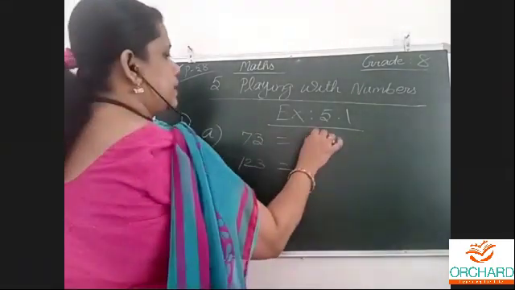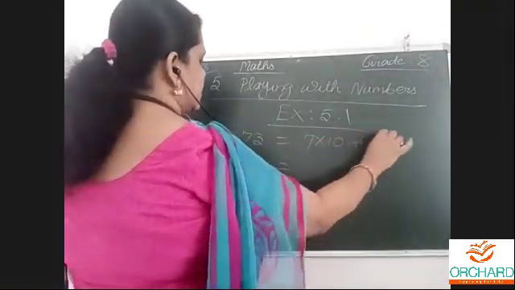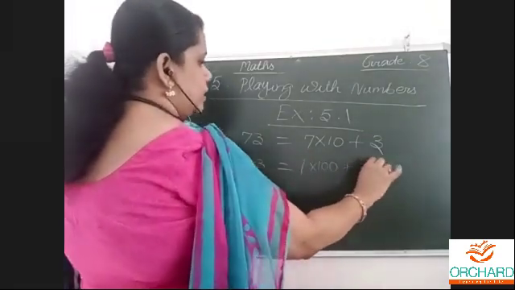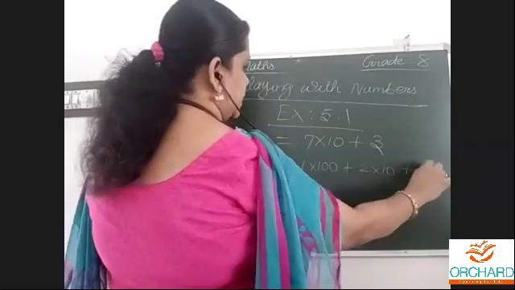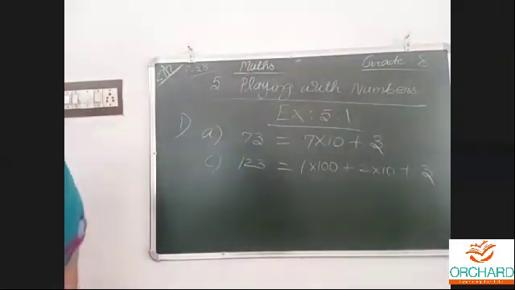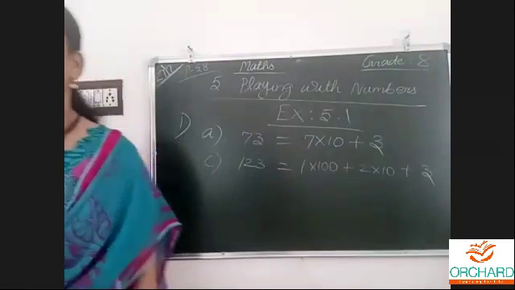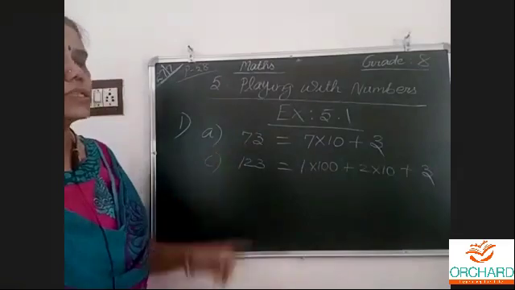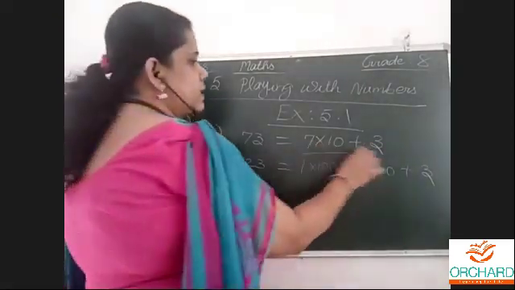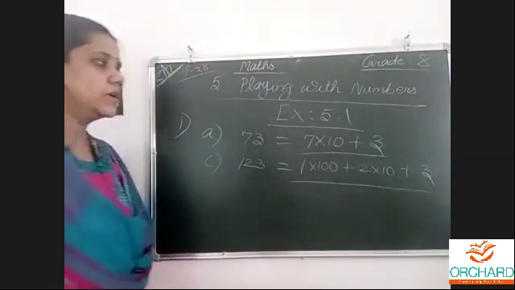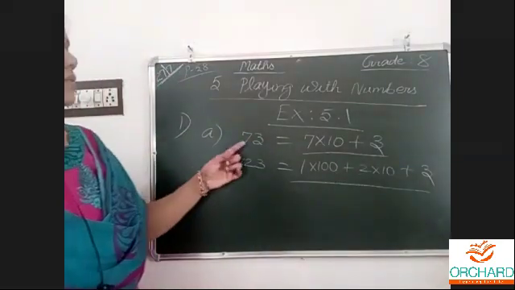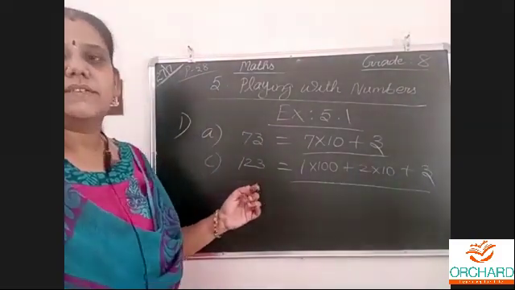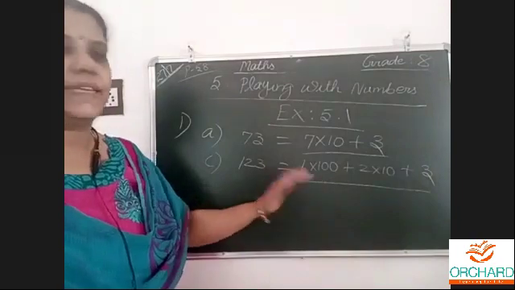70 plus 3. 7 in 10's place. 1 into 100, 2 into 10, 2 in 10's place, 3 in 1's place, 3 into 1. So 73. Directly you can write 70 plus 3 also, according to their place value. 7 into 10 plus 3, 1 is in 100's place, 2 in 10's place, 3 in 1's place. 123. I think nobody will make mistakes in this.